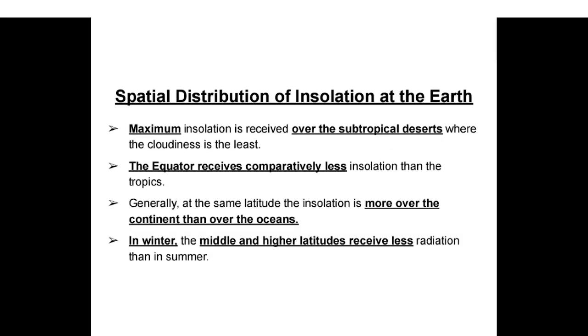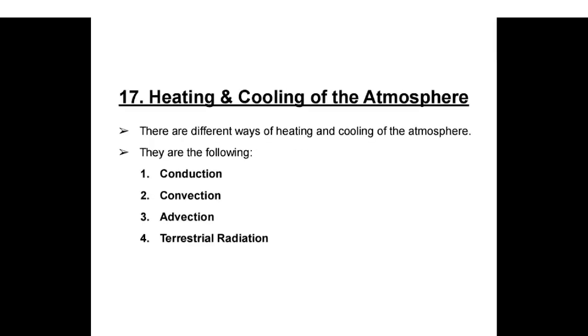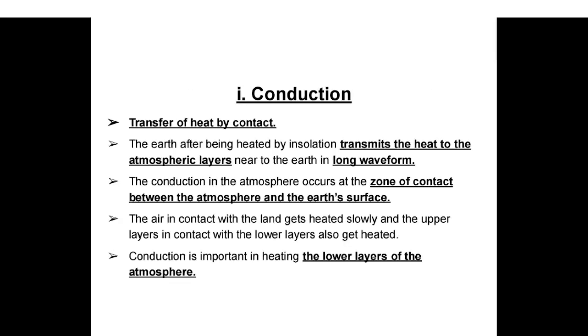Spatial distribution of insolation on the Earth. Maximum insolation is received over the subtropical deserts where the cloudiness is the least. The equator receives comparatively less insolation than the tropics. Generally, at the same latitude, the insolation is more over the continent than over the oceans. In winter, the middle and higher latitudes receive less radiation than in summer. Heating and cooling of the atmosphere. There are different ways of heating and cooling of the atmosphere: conduction, convection, advection, and terrestrial radiation.